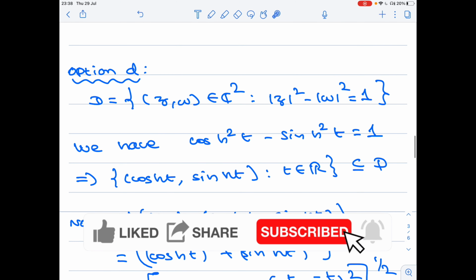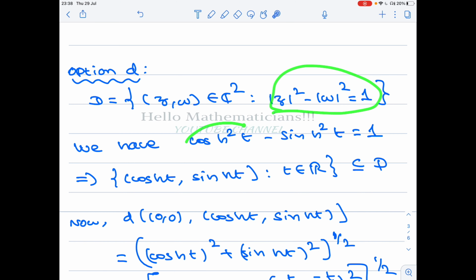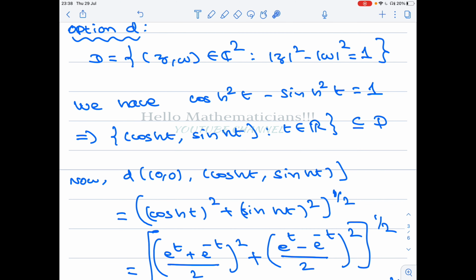Option D is modulus z square minus modulus w square equal to 1. If you look at this, you should remember that cosh square t minus sinh square t equals 1. That equation should come to your mind. So that implies that the set of all (cosh t, sinh t) for t belonging to R is a subset of D.